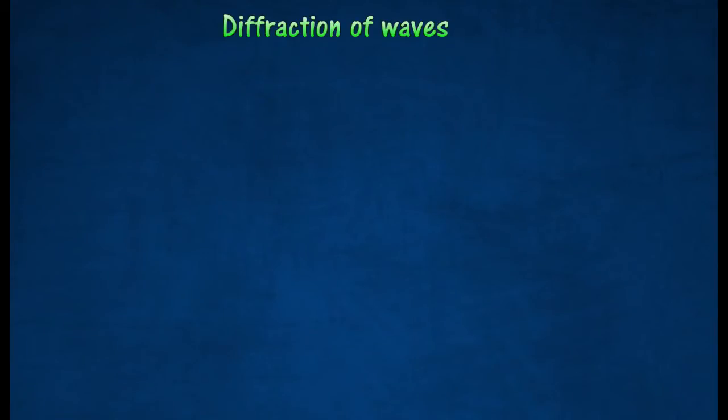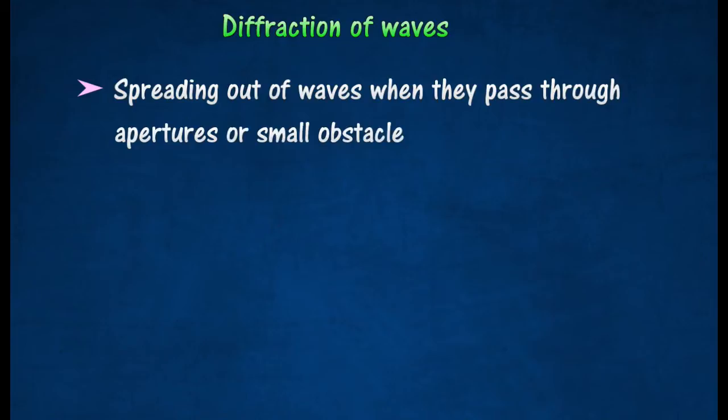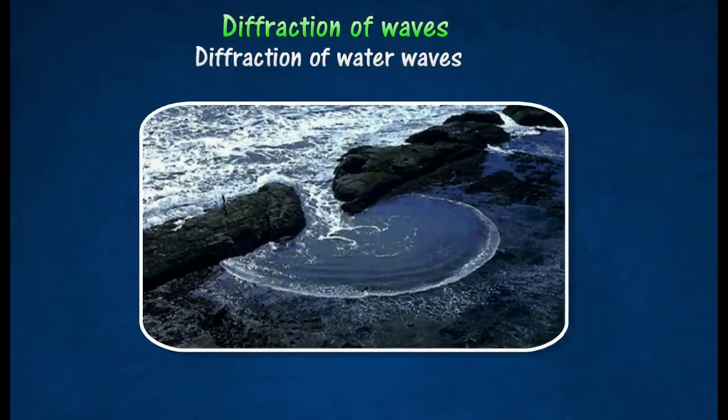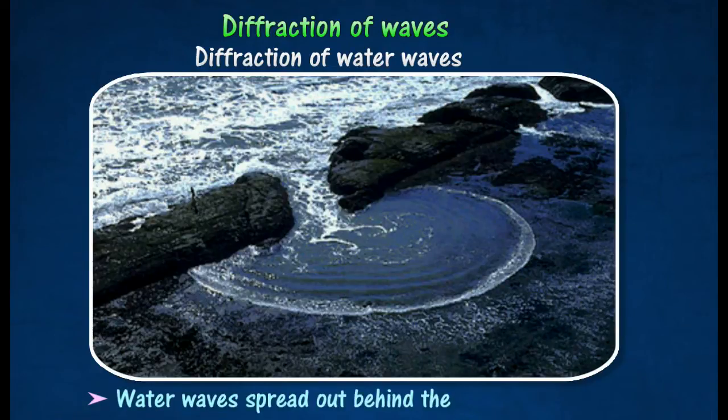Diffraction of waves is a phenomenon in which waves spread out as they pass through an aperture or a small obstacle. For example, sea waves moving through a narrow opening. The pattern of the water waves is seen to be changing from plane to circular. The sea waves spread out when passed through the narrow opening. This phenomenon is known as diffraction.